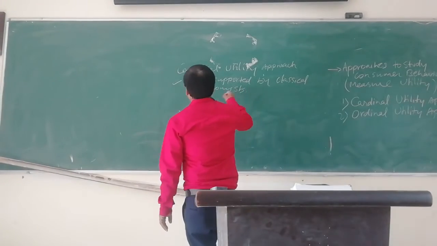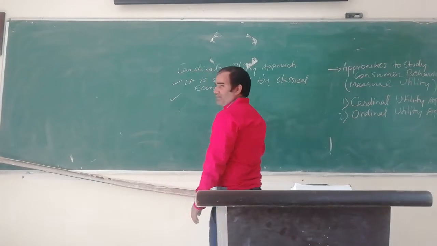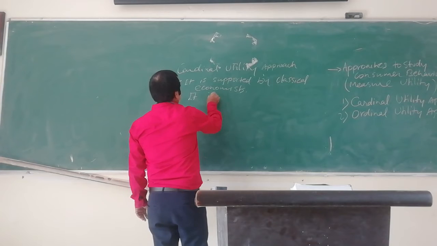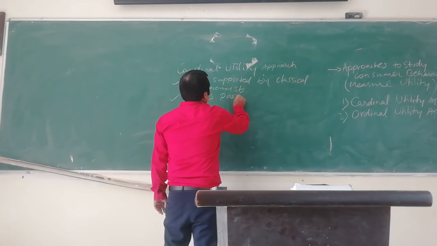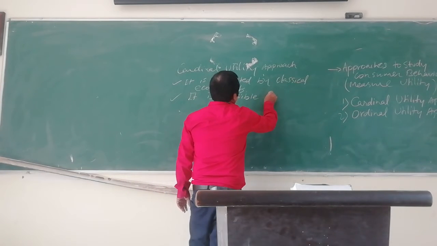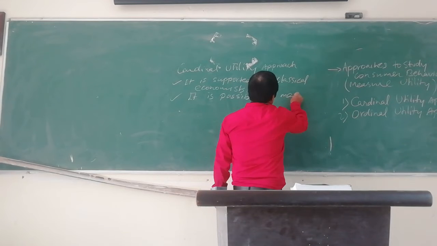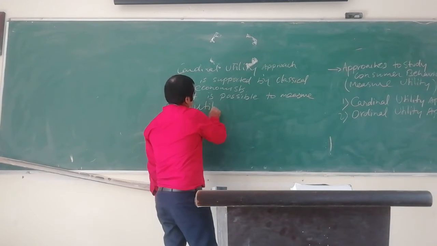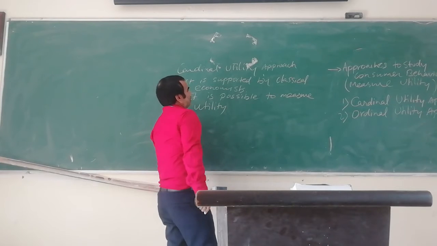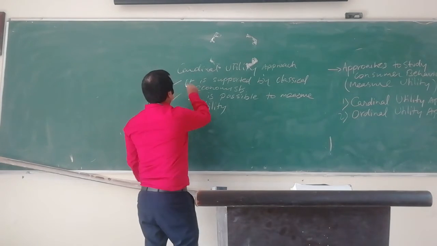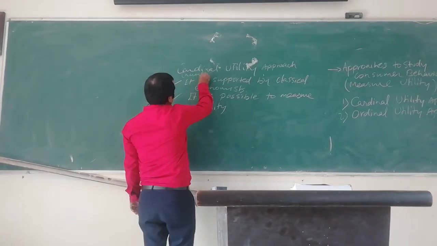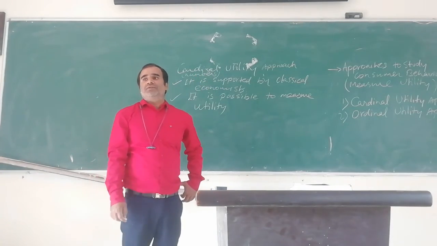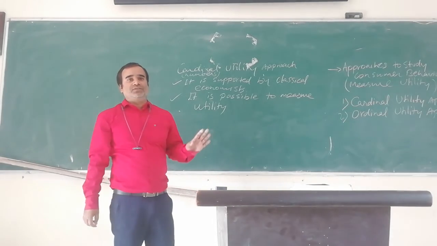What they argue is that it is possible to measure utility. Cardinal means numbers, like 1, 2, 3, 4.